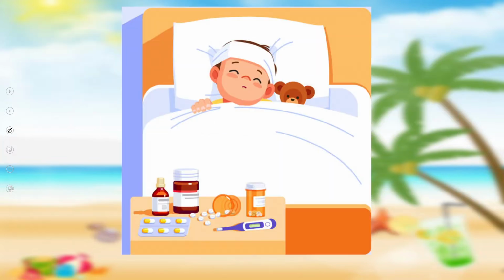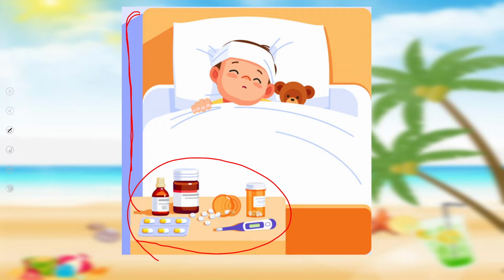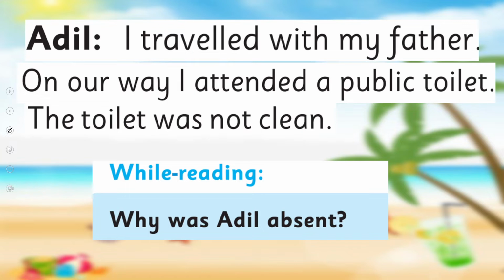So this is the picture of Adil. This is what he is telling. I was ill. I was not feeling well. I was taking medicine and I was at home taking rest. Okay. And what happened to him? He is going to tell the teacher. Adil, now what is he saying?